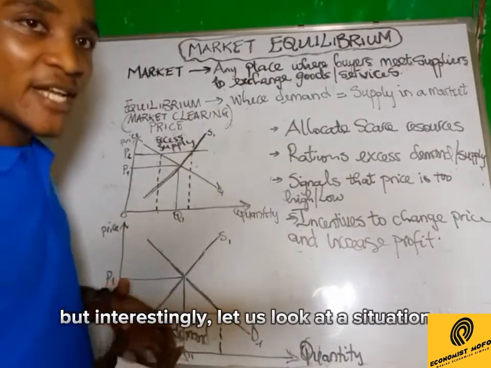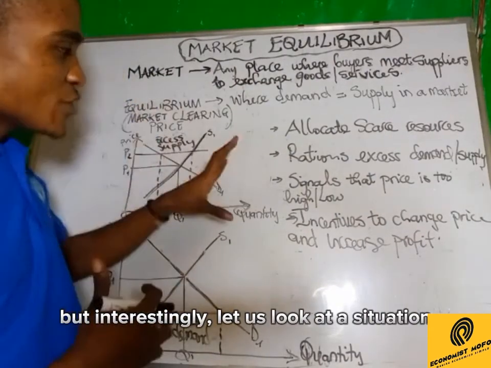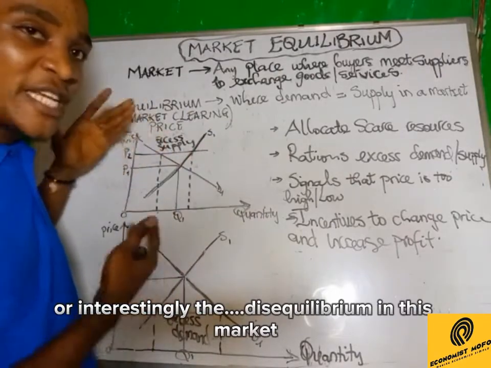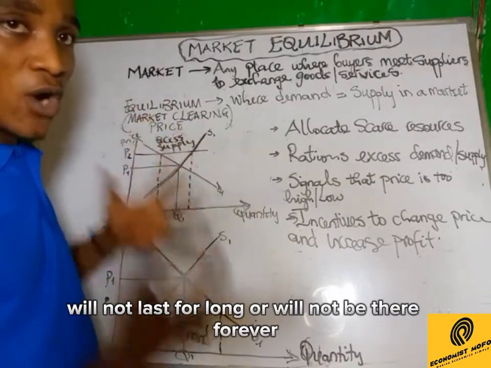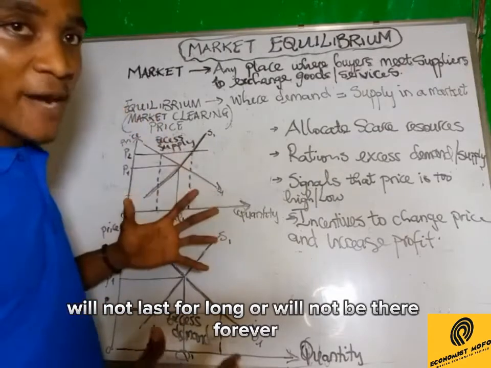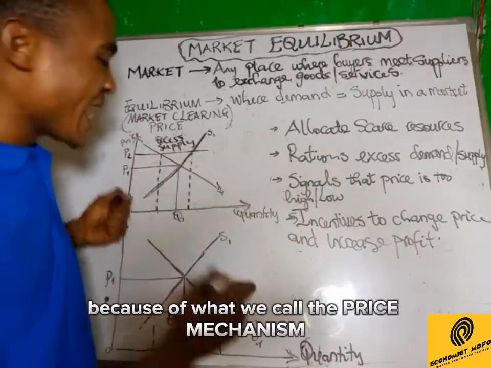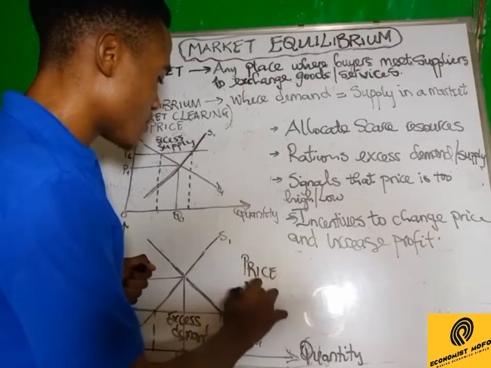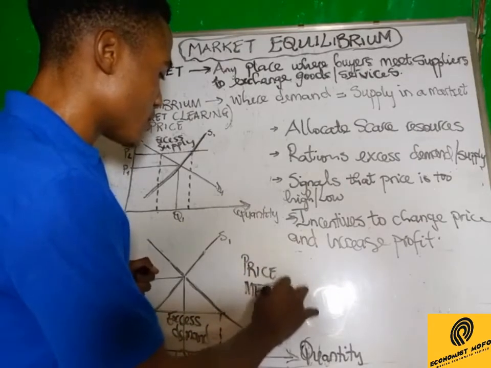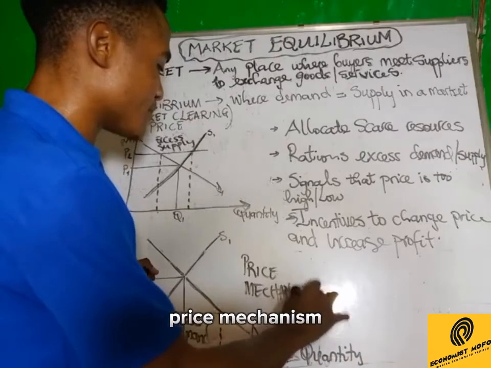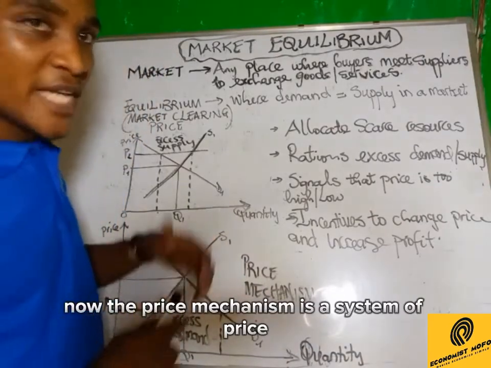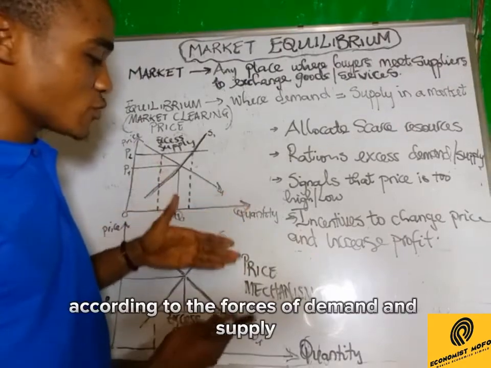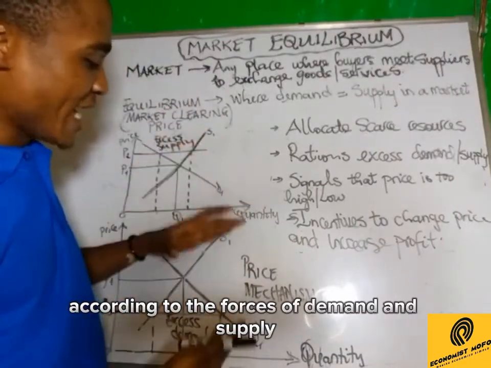But interestingly, the disequilibrium in this market will not last for long or be there forever because of what we call the price mechanism. The price mechanism is a system of price whereby prices are allocated according to the forces of demand and supply.